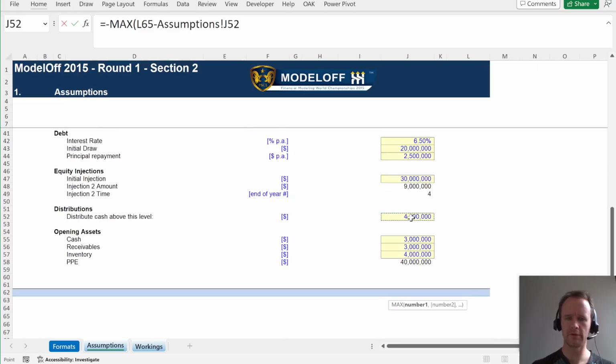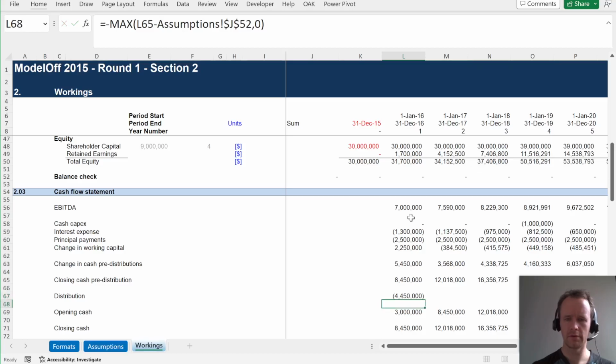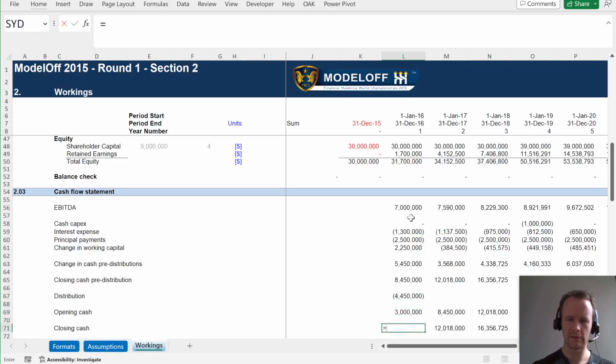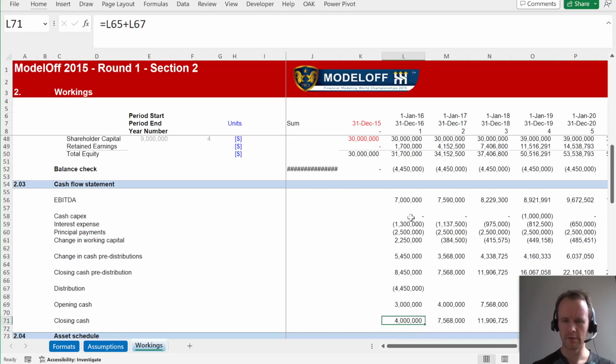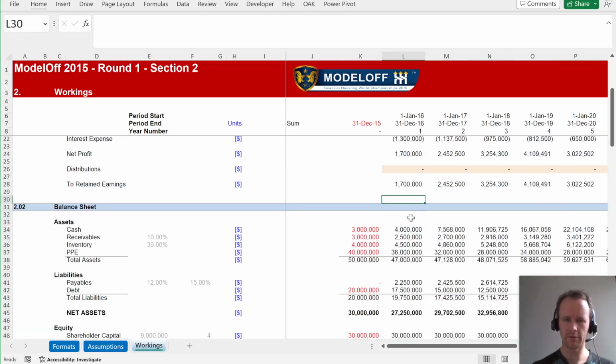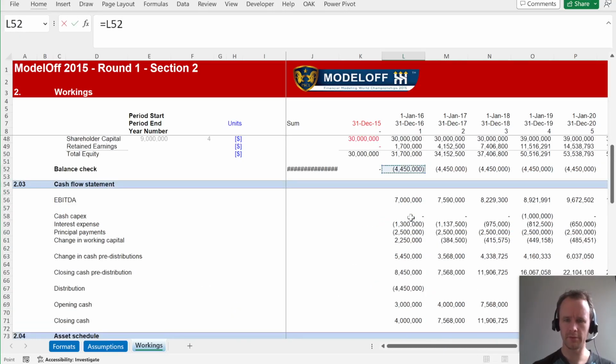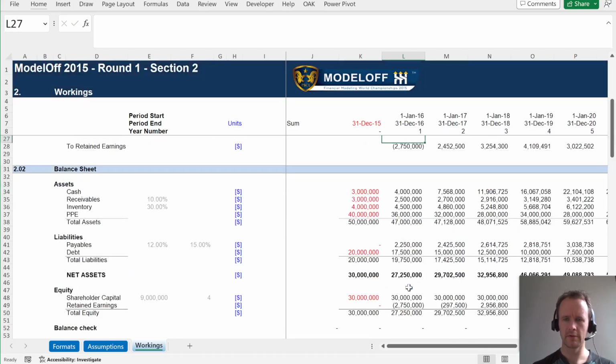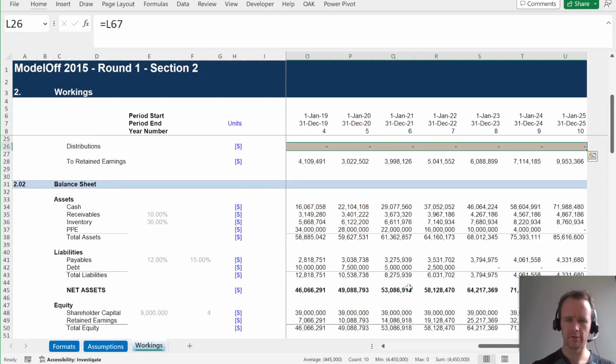Distribute cash above this level, yes. Max of that and 0. And the closing cash is this plus this. Which is fine, don't sweat it, because we also need to link the distributions in up here. And we're back in balance.